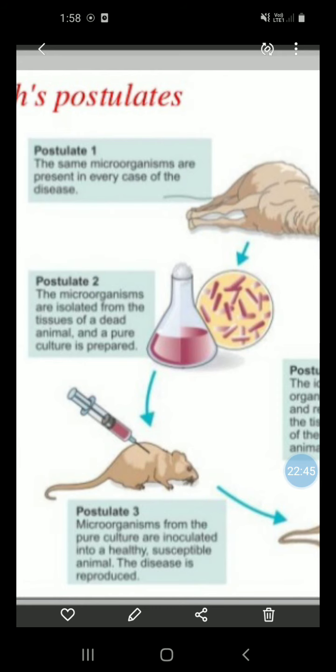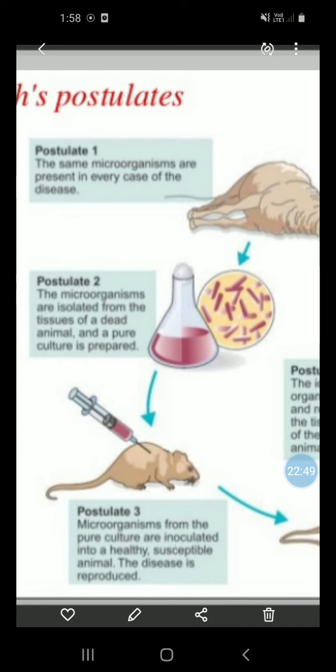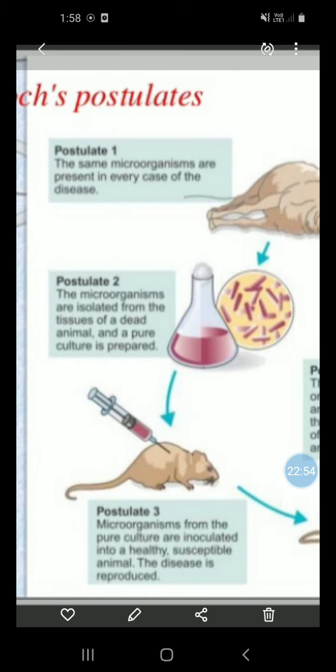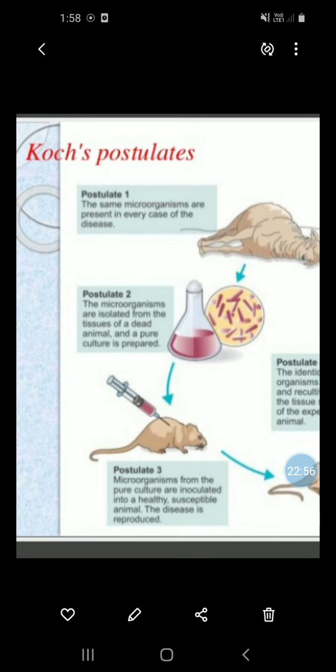First postulate, the same microorganisms are present in every case of disease. Second postulate, the microorganisms are isolated from the tissue of the dead animal and a pure culture is prepared.